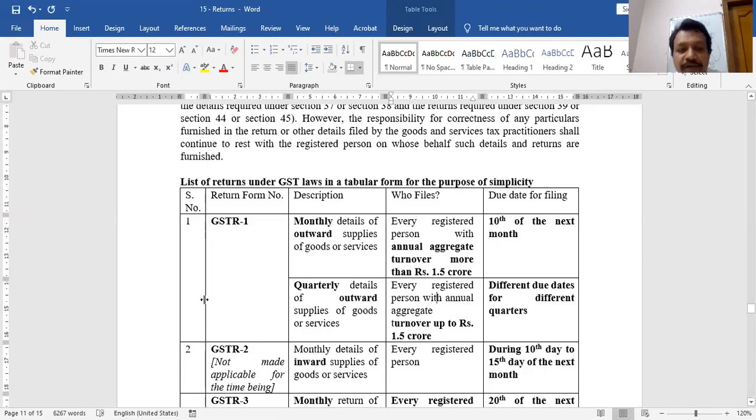I may be wrong. Please reply. Okay, someone is replying that we have covered up to section 24. Had we covered registration till section 24?